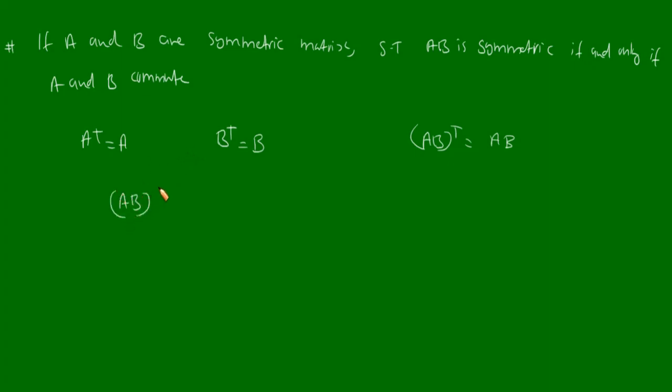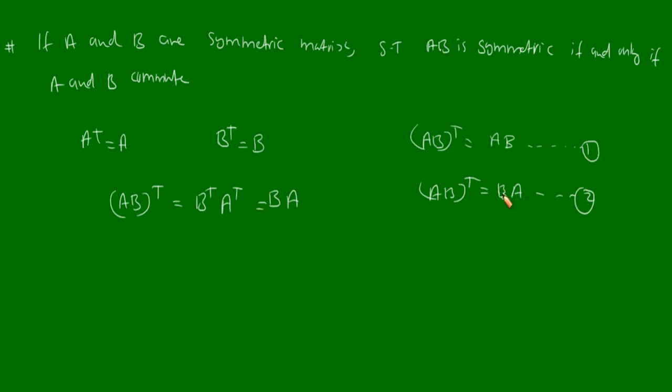Now from the property of transpose, (AB) whole transpose will be equal to B transpose into A transpose. And this is equivalent to, B transpose is B, A transpose is A. So this is equivalent to B into A. Okay. Now we got (AB) whole transpose is equal to BA, equation 2. And the symmetric condition gives (AB) whole transpose is equal to AB, equation 1.